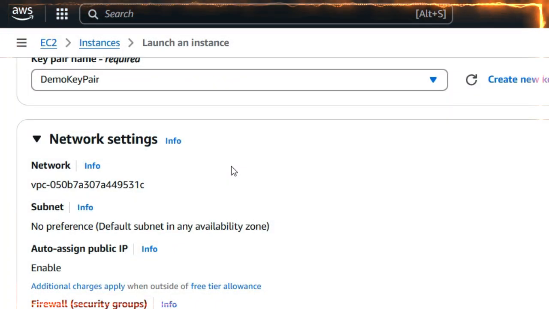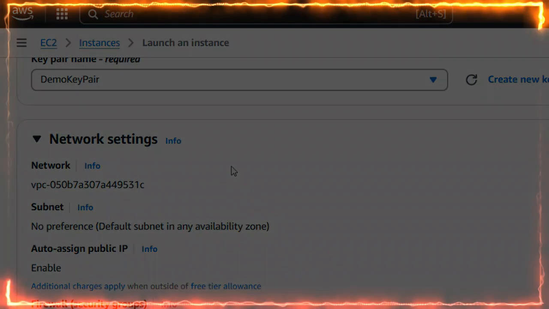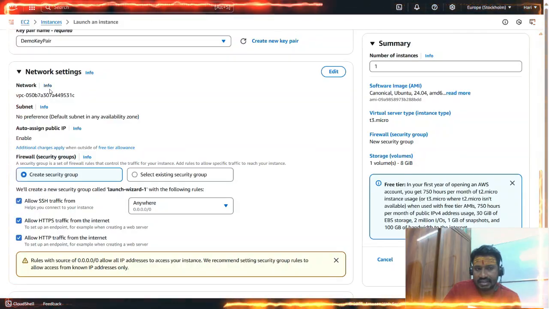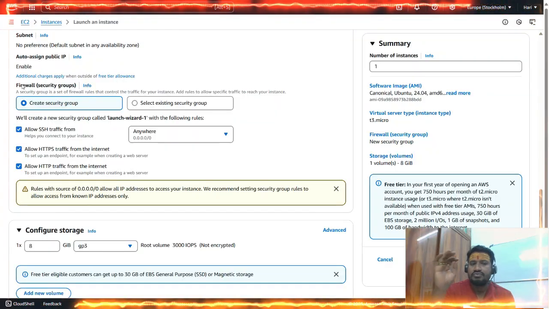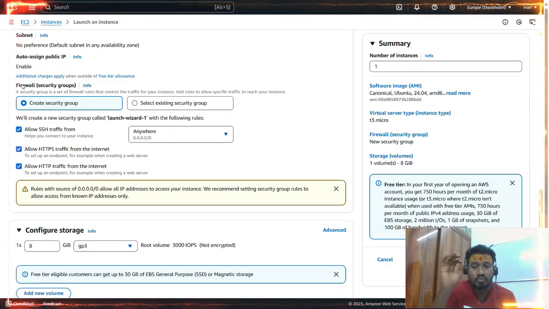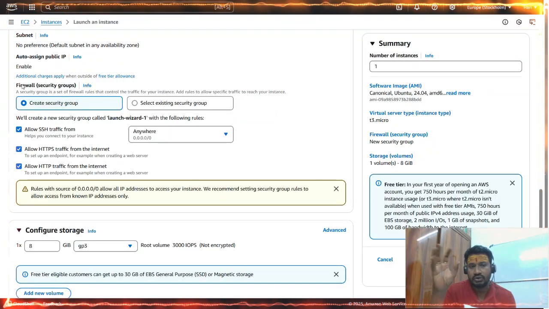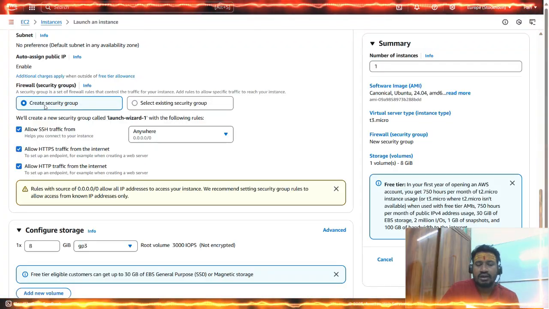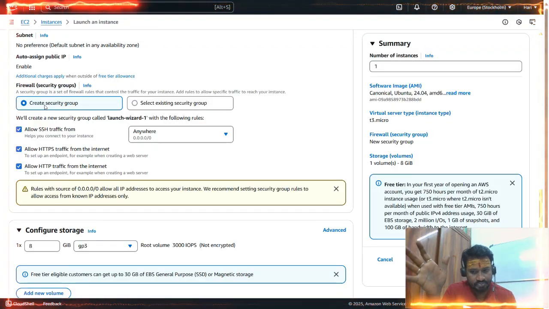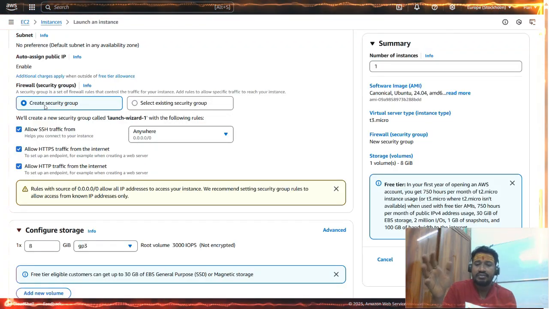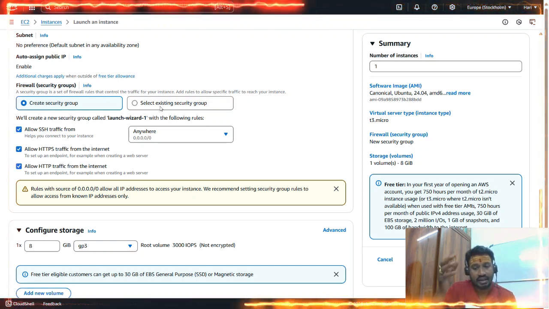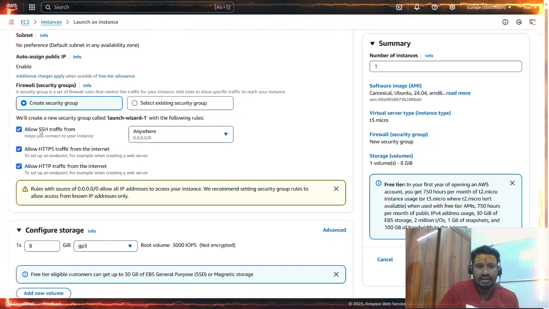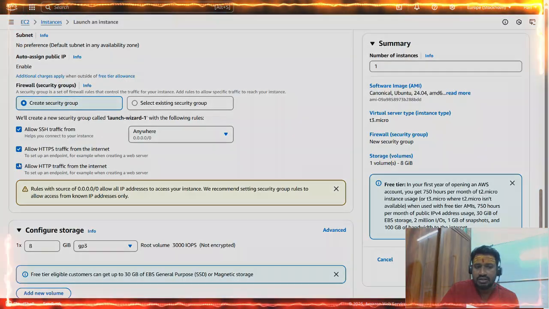Now let us try to configure network settings. For more info, we can click here. For subnet and other information, we can click here. Now let us try to configure the firewall, which is one of the most important in my security groups. By default, I will go with create security group. If we already have a security group that is created, we can select from an existing security group. Now I will go with all this combination.